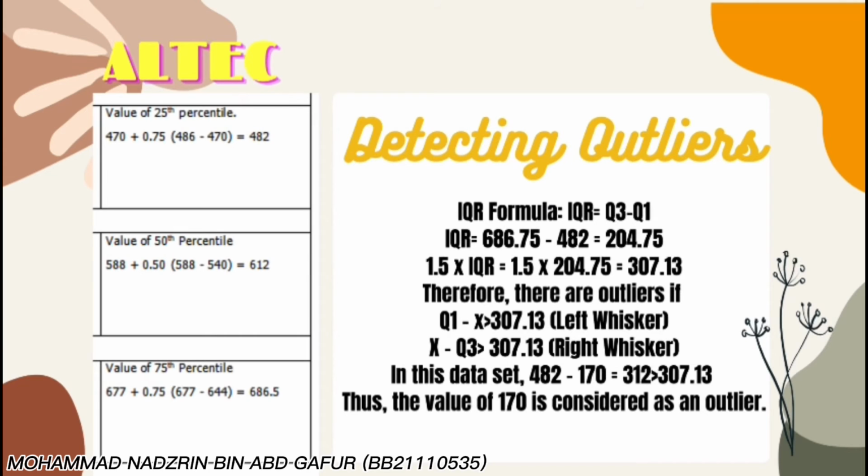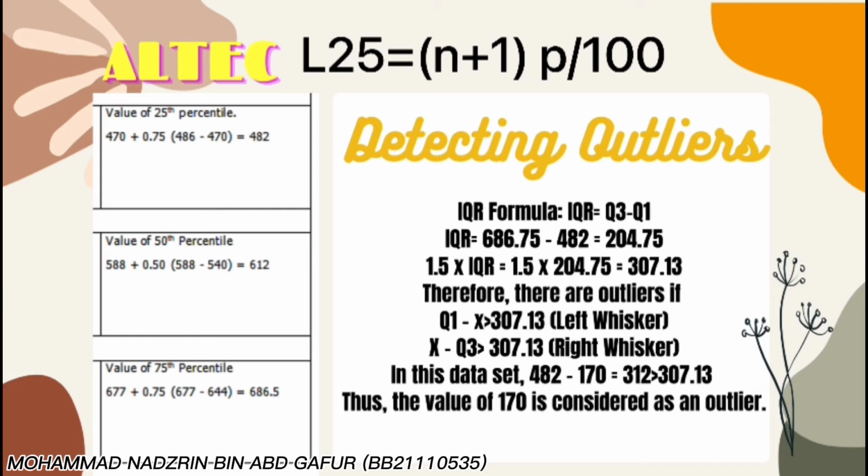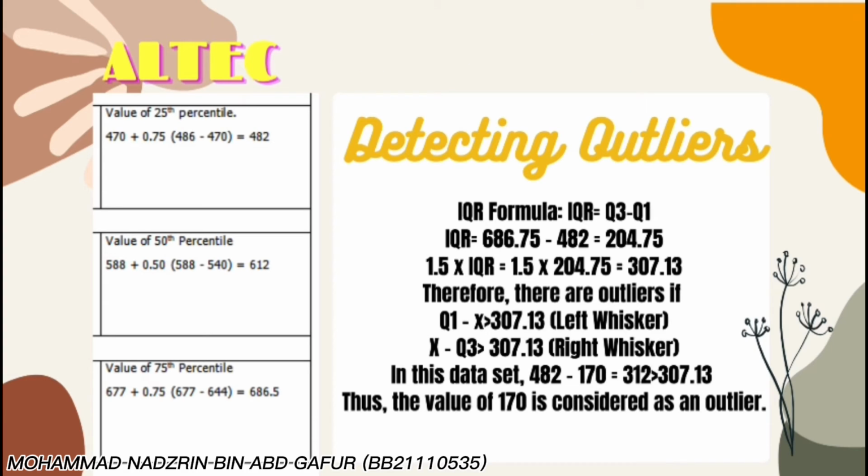Now let's move to the next part on how we calculate the values for the Altec company. All we have to do first is find the value of the percentiles: the 25th, 50th, and 75th. The formula that we use is the same: L25 equals (n plus 1) times P divided by 100, and you can find the 25th percentile. It's the same formula for the 50th and the 75th percentiles. As shown in the slide, you can easily find that the 25th percentile for the Altec company is 482, the 50th percentile is 612, and the last one, the 75th percentile, is 686.5.